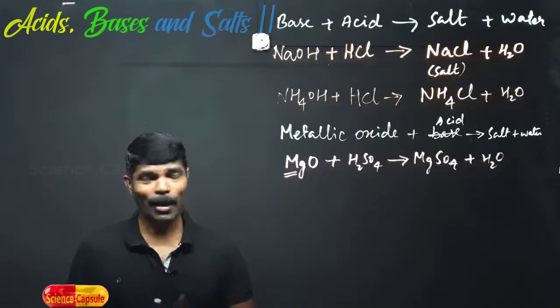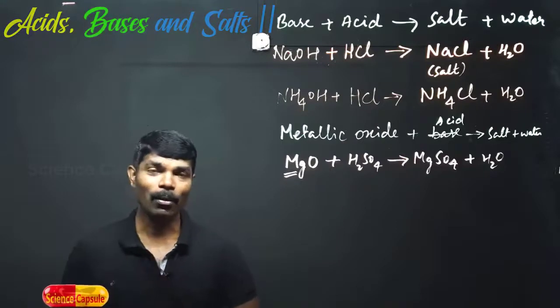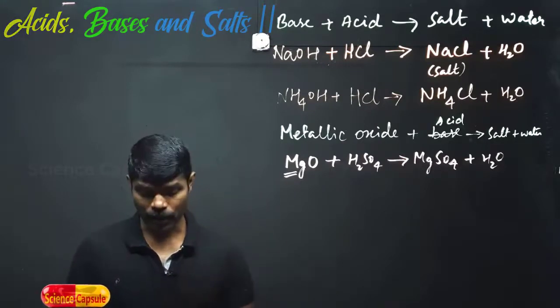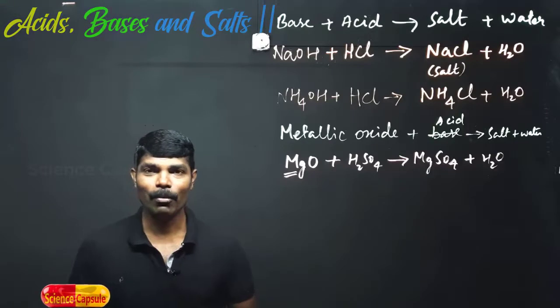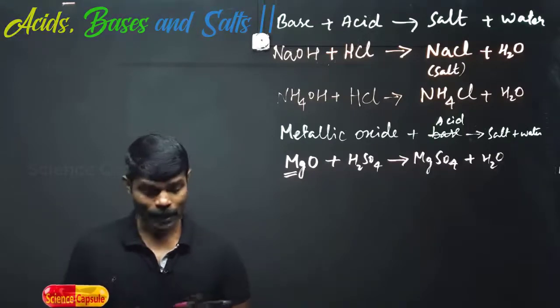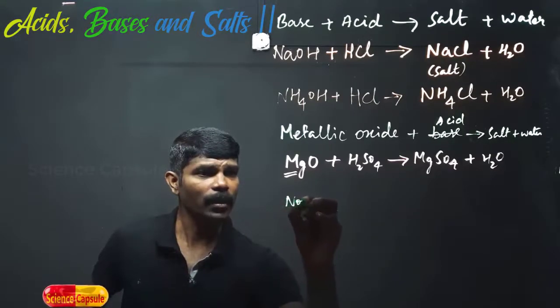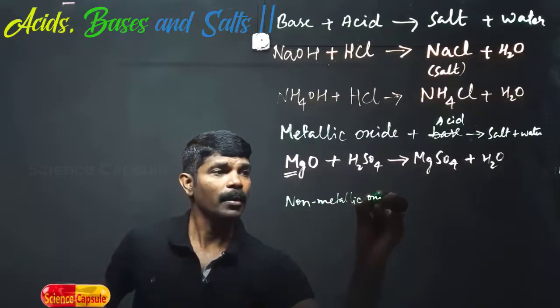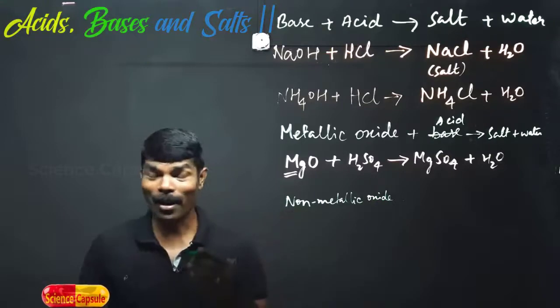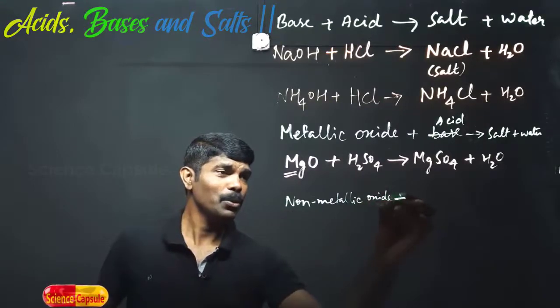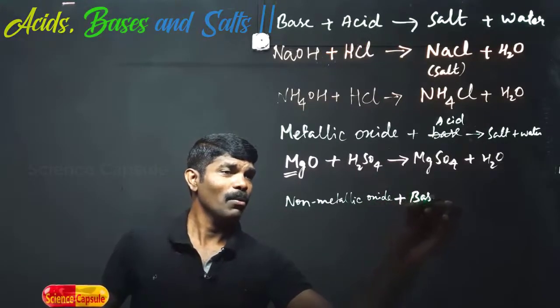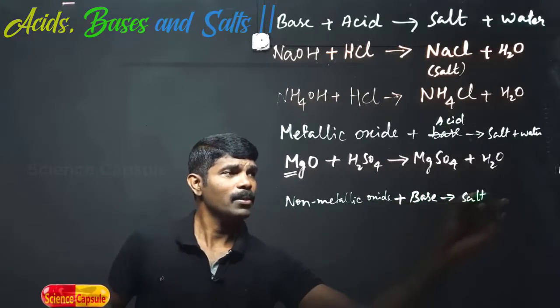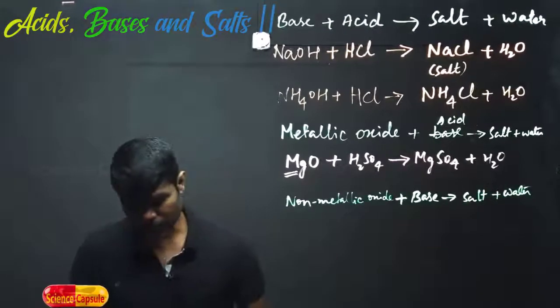Now we have seen that all metallic oxides are basic in nature. What will be the chemical nature of non-metallic oxides? Non-metallic oxides are acidic in nature. So acid reacts with base. Here, the reaction of a non-metallic oxide with a base gives the same products, that is, salt plus water. So this is the general equation.